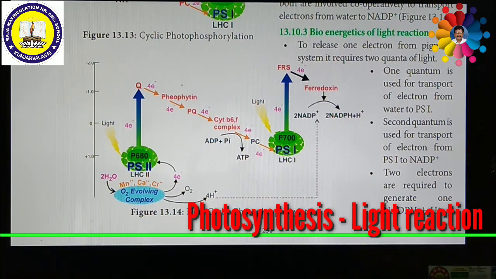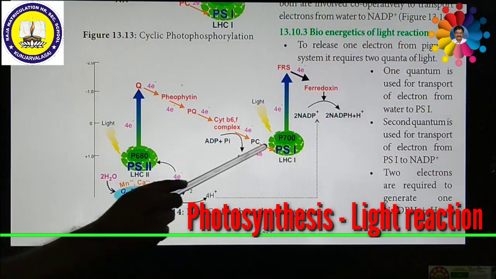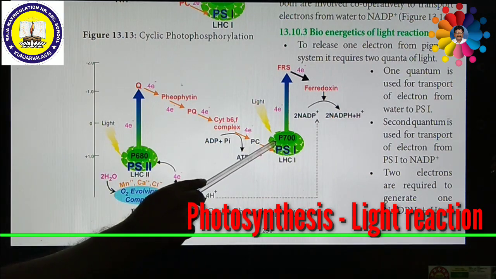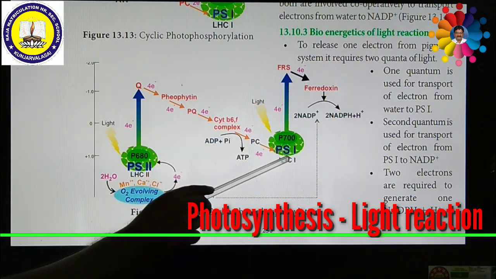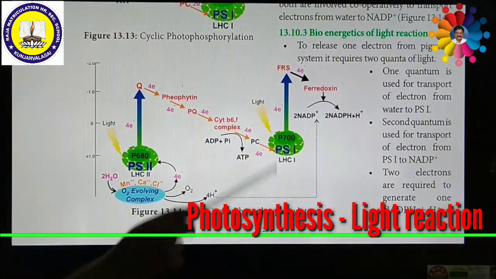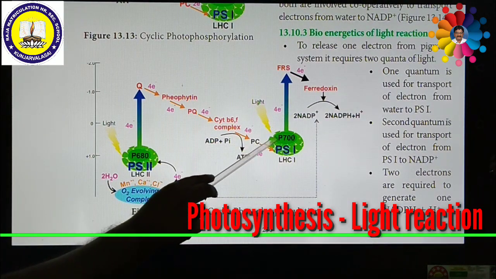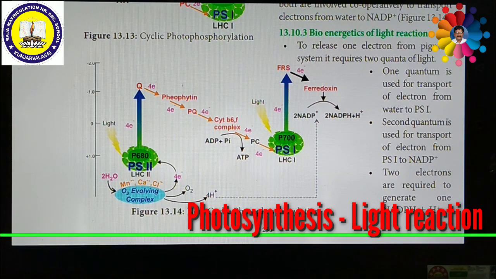First of all, I shall explain non-cyclic photophosphorylation. Photosystem 1 is also called light harvesting center 1, or P700 nanometer. The other photosystem is called P680 nanometer, or photosystem 2, or light harvesting center 2.